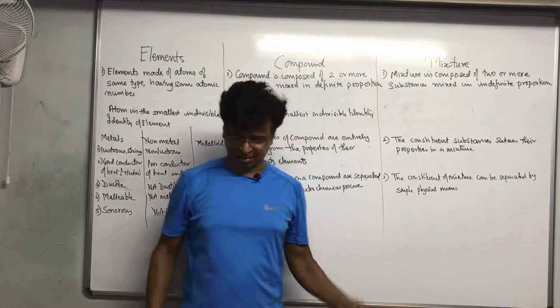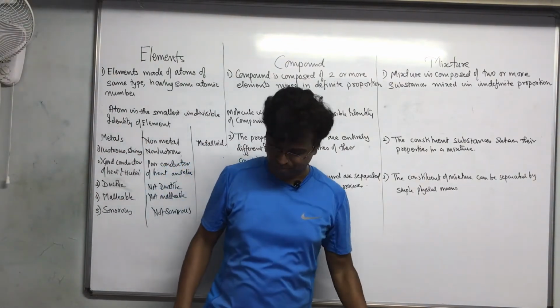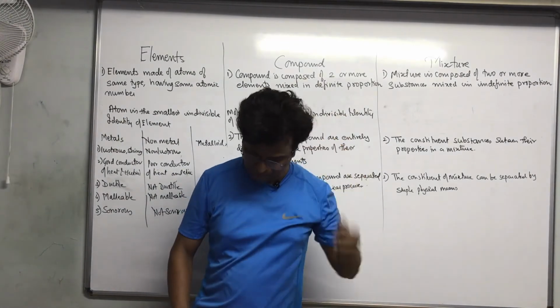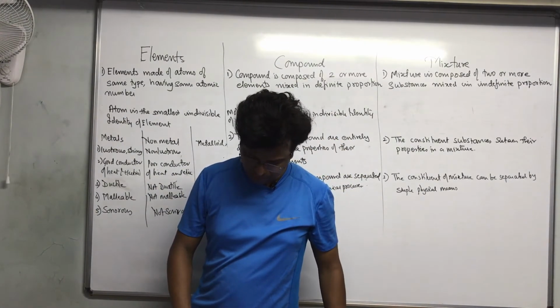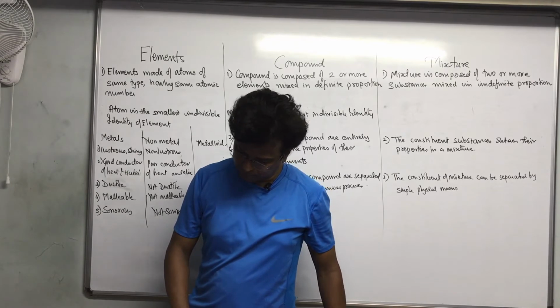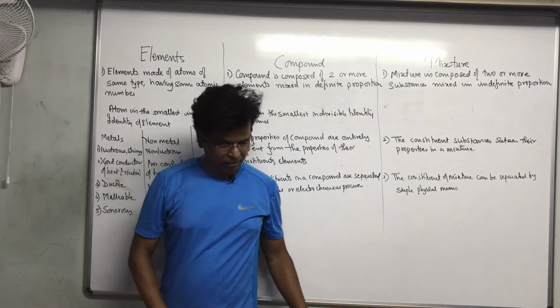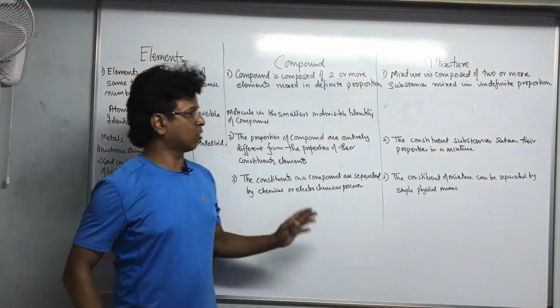You can take any. Sometimes I really go blank. Yes, I think that is done. We are done with this. This is a big topic, a nice topic.